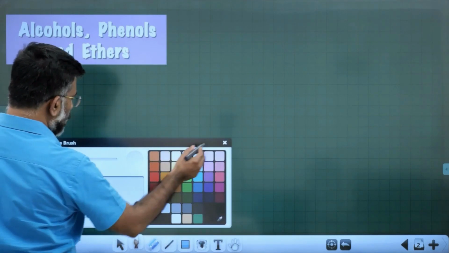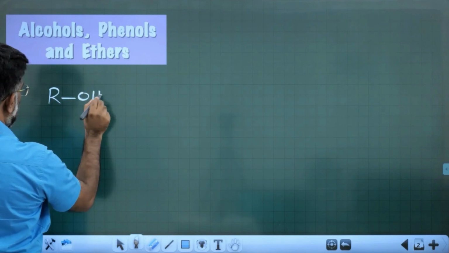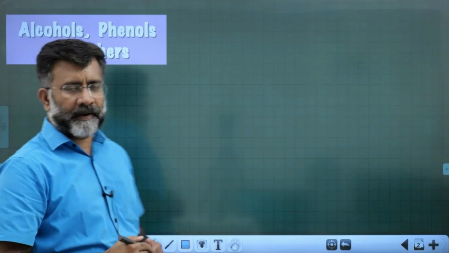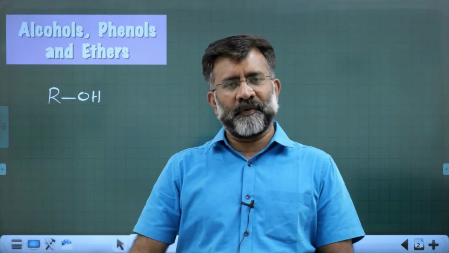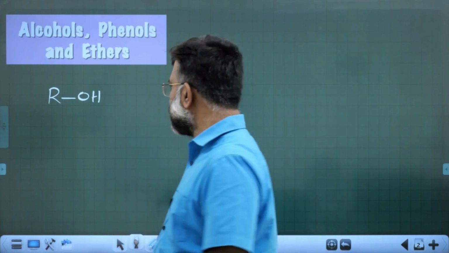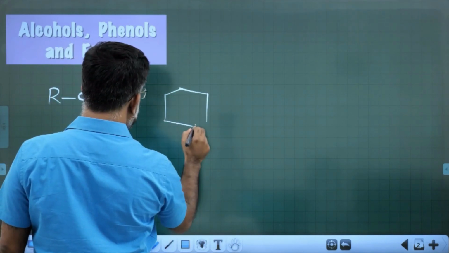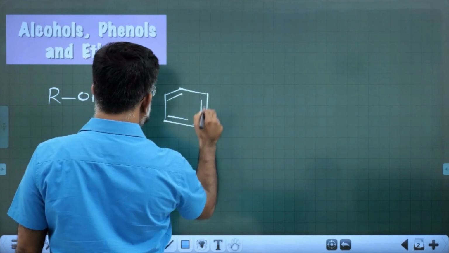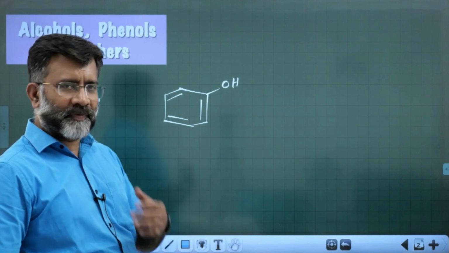All of you know what is meant by alcohol. Alcohols, the general formula is ROH. Alcohols are hydroxy derivatives of aliphatic compounds, right? What about phenol? Phenol is a hydroxy derivative of benzene, isn't it? Hydroxy derivative of benzene, that is phenol.